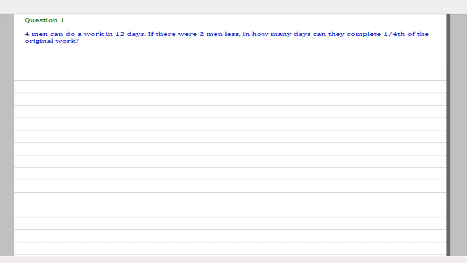Question number 1. 4 men can do a work in 12 days. If there were 2 men less, in how many days can they complete 1/4 of the original work? So this is like the formula that we have seen later.